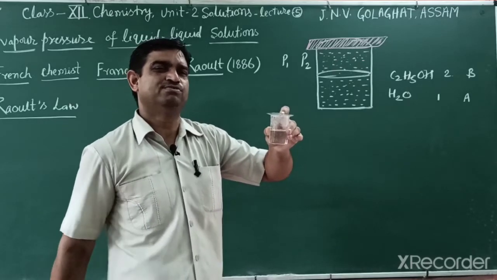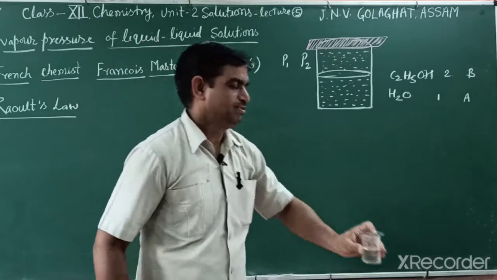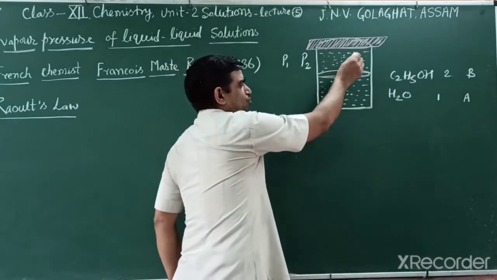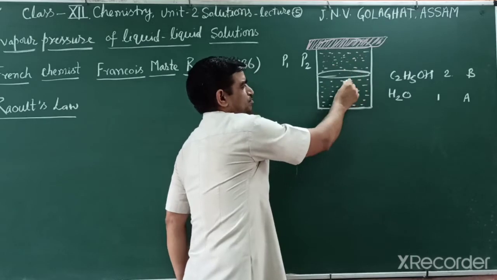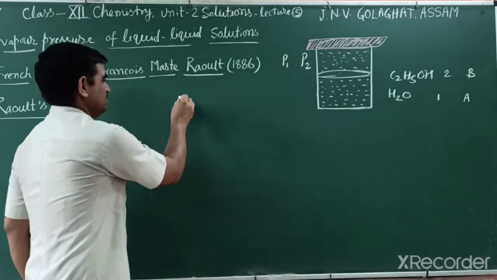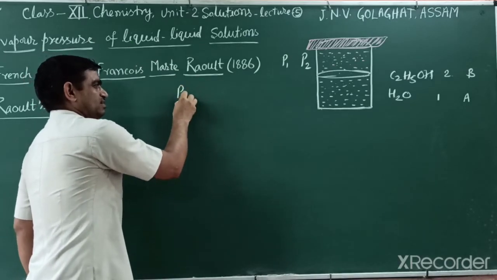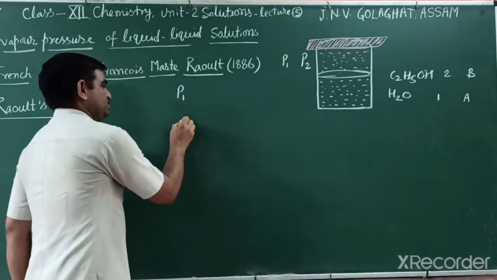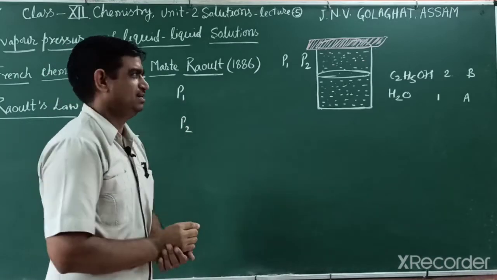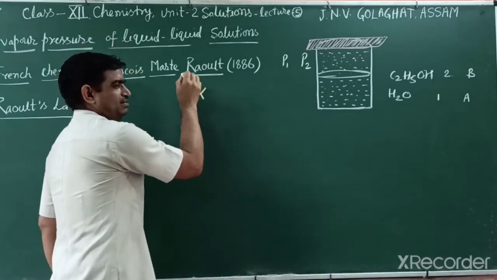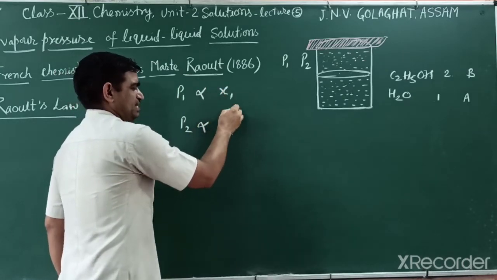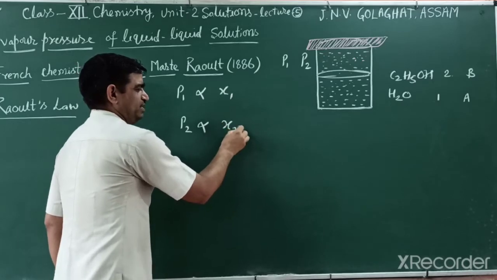Students, we already know what mole fraction is. Mathematically, we can write P1 for the first component and P2 for the second component: their partial pressures are directly proportional to the respective mole fractions of the first and second components.